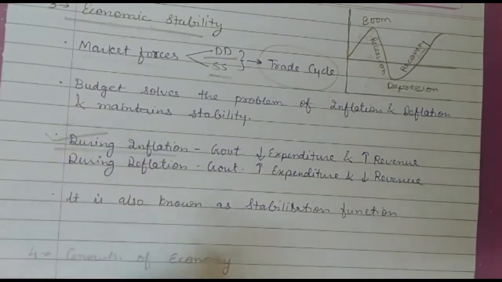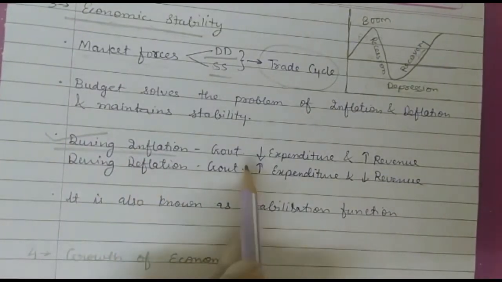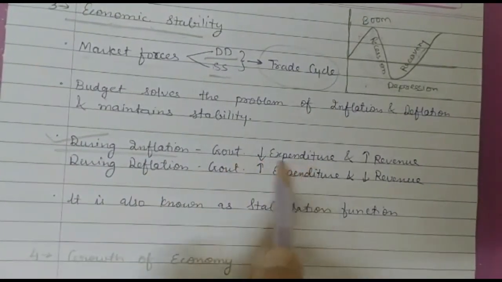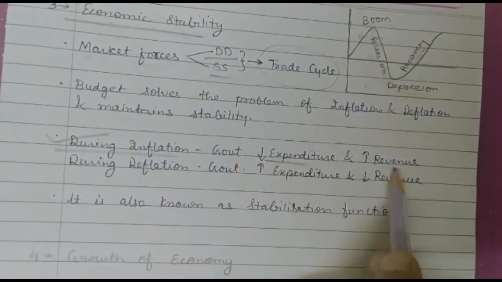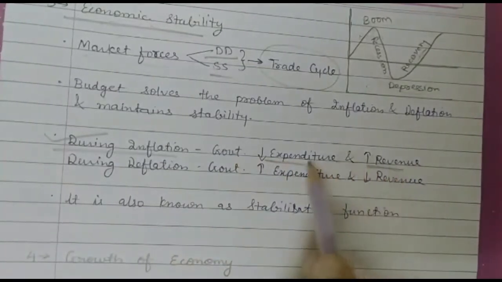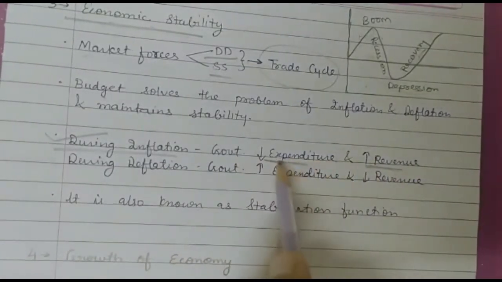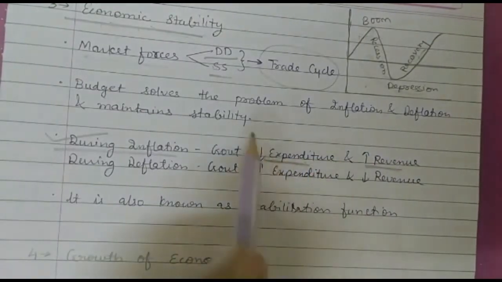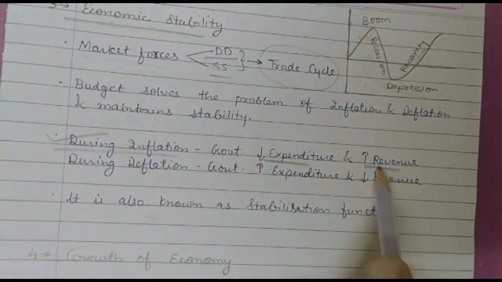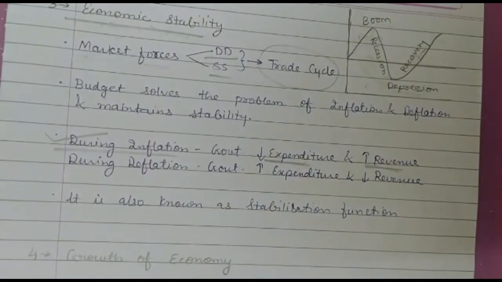What does the government do during inflation? The government reduces its expenditure and increases its revenue. By doing so, less money will flow in the market, and more money will come from the market to the government. Ultimately, the money supply in the market reduces and inflation is corrected.